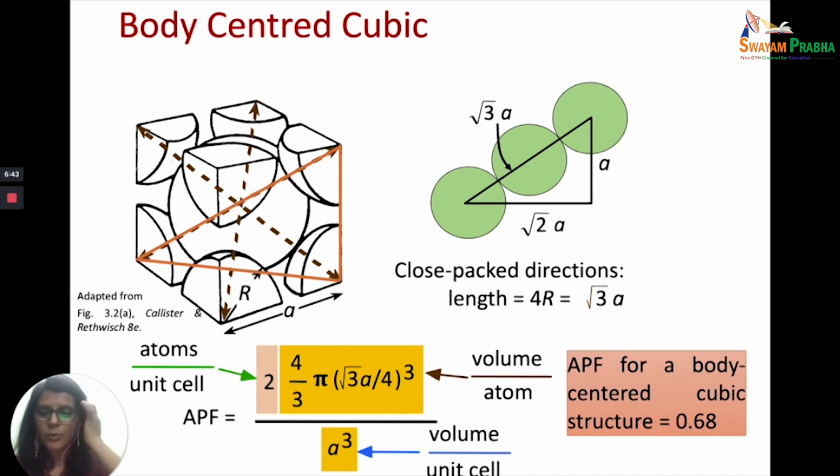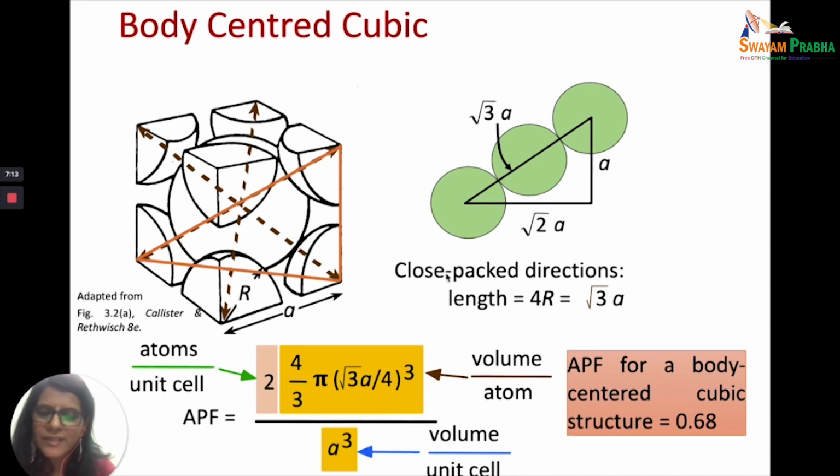I'm repeating, how do we go about doing it? You have edge length a here, edge length a here, and now let's say this is a face. You know the edge length, right? You have to find out the face diagonal. So this is a, this is a, and if you want to find the hypotenuse, a square plus a square is equal to hypotenuse square. So hypotenuse is equal to root 2a.